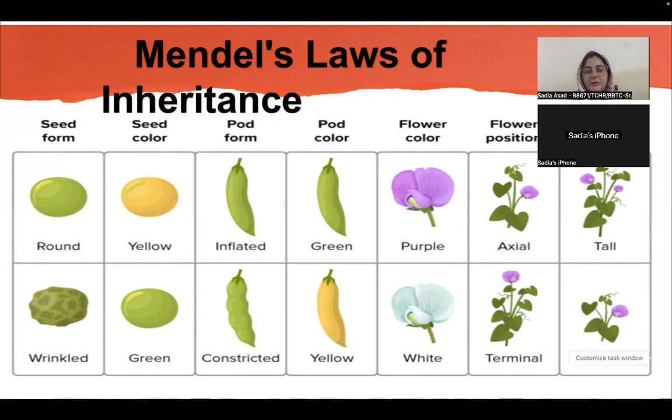And till that time, nobody knew about the concept of genes. So Mendel further worked on the principles of inheritance, and they are the fundamental concepts in biology, which laid the foundation of modern genetics, which we study today.